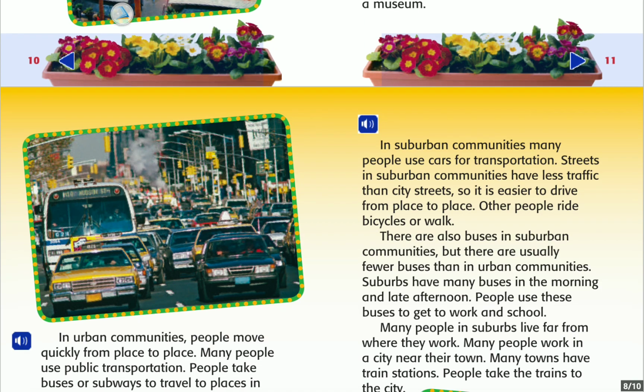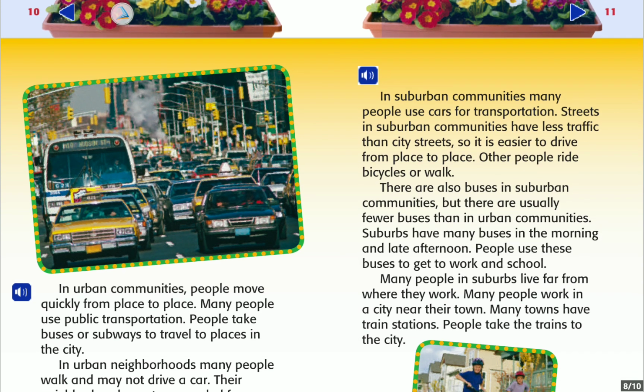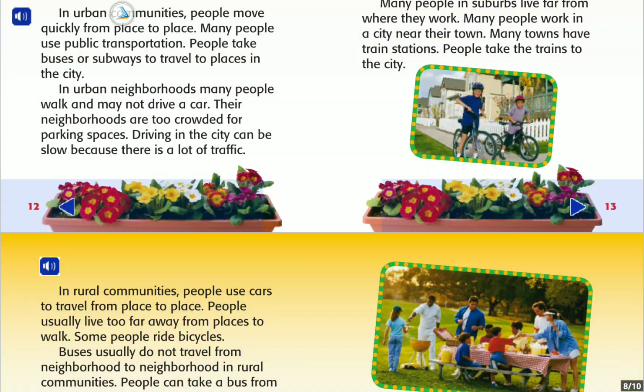Suburbs have many buses in the morning and late afternoon. People use these buses to get to work and school. Many people in the suburbs live far from where they work. Many work in a city near their town. Many towns have train stations. People take trains to the city.